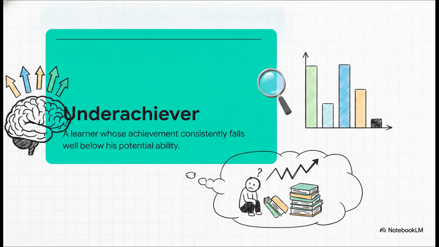The key identifier here is prediction. If intelligence tests predict one highly positive outcome, but the learner's actual real-world achievement turns out to be far poorer than that prediction, well, they're classified as an underachiever. It's an observable, measurable failure to meet the standards set for their specific age or grade level, despite having the innate mental machinery to easily do so.